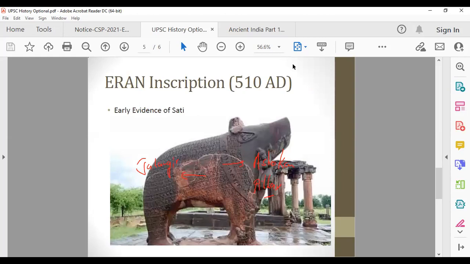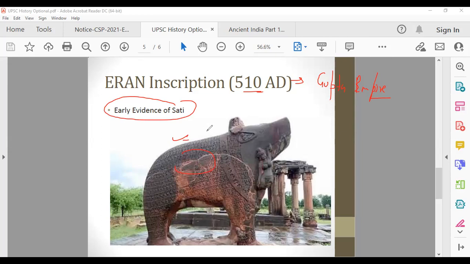Then Eran inscription. Where is Eran? Madhya Pradesh, 510 AD. So this is around the period when Gupta Empire was going on, right? And that shows you that the condition of women was deteriorating. We'll talk about that as well. Early evidence of Sati in this inscription. So these are some archaeological sources, right? And then coins. Fine. So now we have some vague little idea about what are archaeological sources. It is not only confined to buildings, right? It has so many other things included in it, including the two most important components, epigraphy and numismatics.